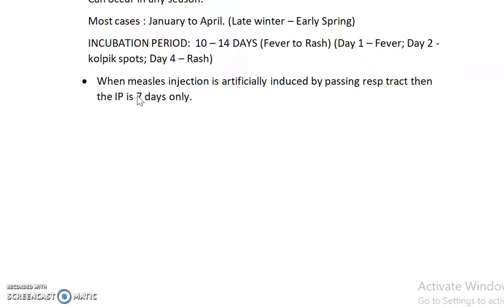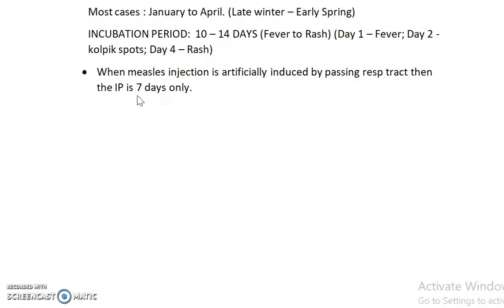On day 10 we have fever, day 12 we have Koplik spots, and on day 14 we have the rash. The rash starts from behind the ear, spreads to the face and then to the body. The Koplik spots are very characteristic and pathognomonic of measles. They are sand-like granules present in the buccal mucosa opposite the lower molars.